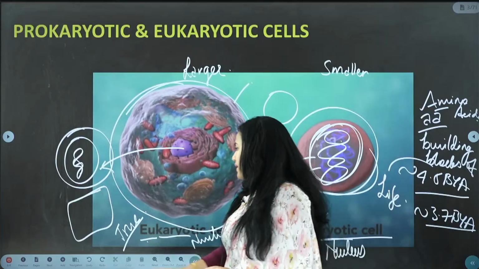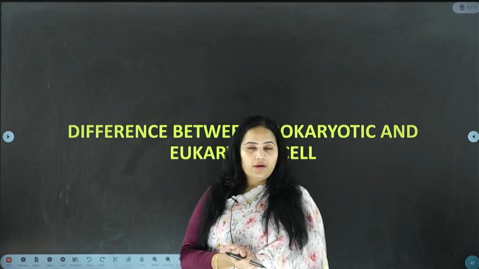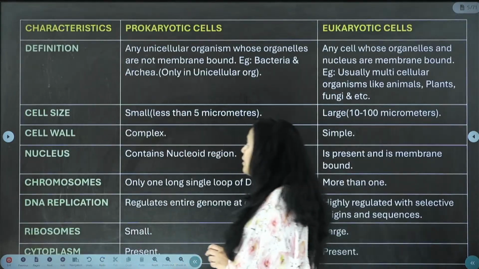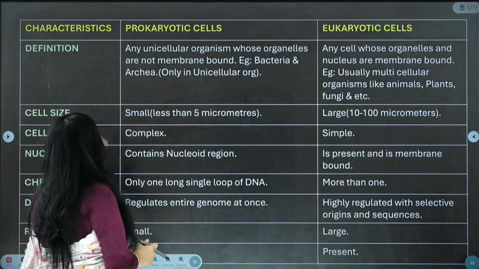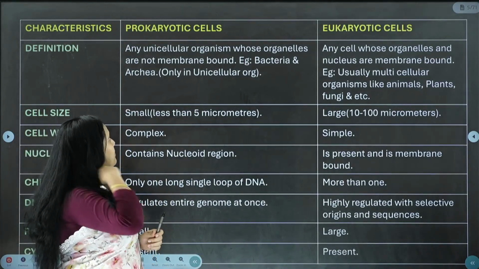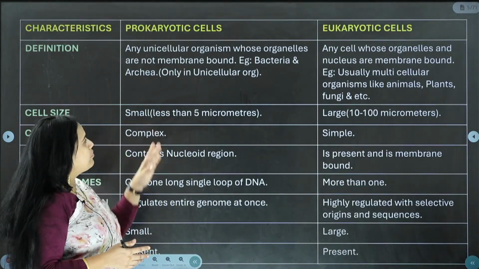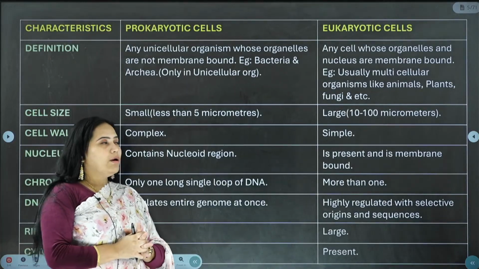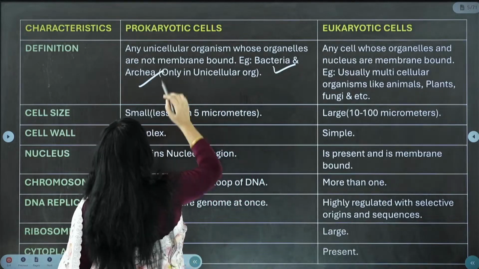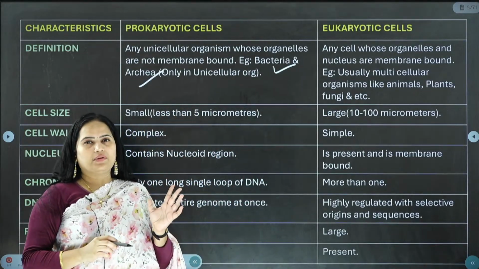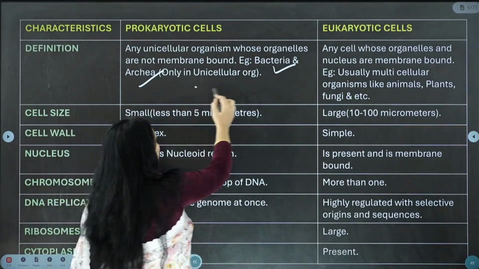Now let us understand the differences between prokaryotic and eukaryotic cells. Here we are presenting them in tabular form. If you see the definition, a prokaryotic cell is any unicellular organism whose organelles are not membrane bound. For example, you can cite bacteria and archaea. The word archaea always implies old. So only unicellular organisms.